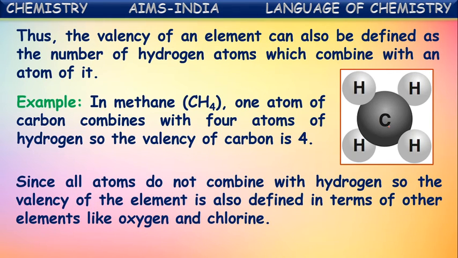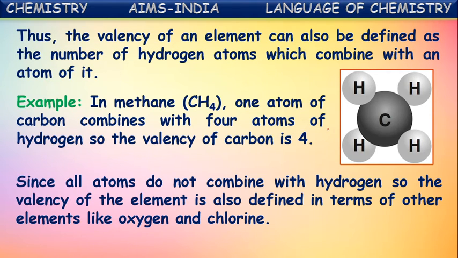Okay. Next, since all atoms do not combine with hydrogen, the valency of an element is also defined in terms of elements like oxygen and chlorine. Here we have seen how the valency of carbon is determined, because carbon combines with hydrogen to form compounds. But not all elements combine with hydrogen.